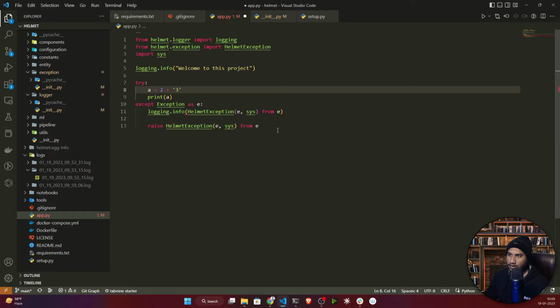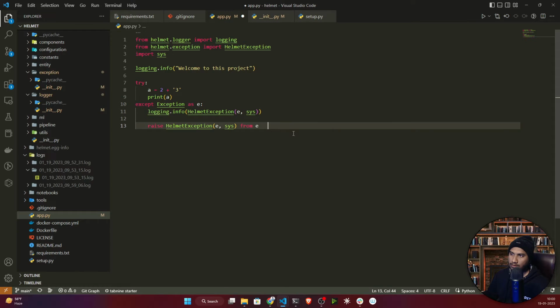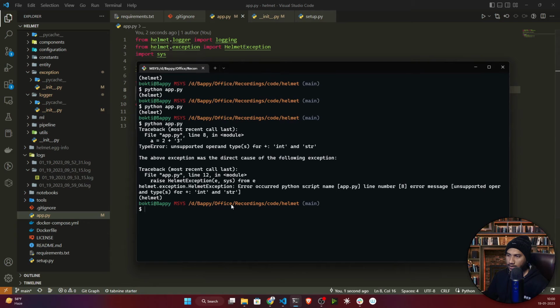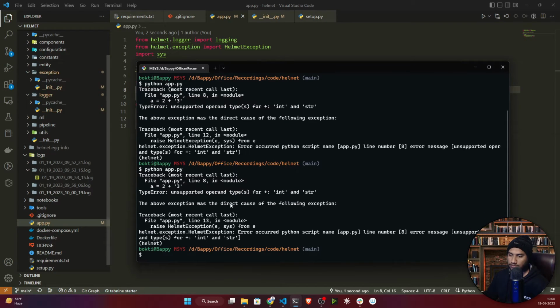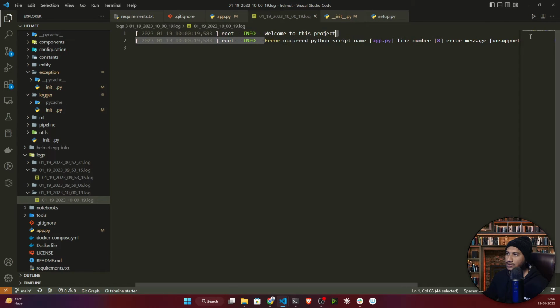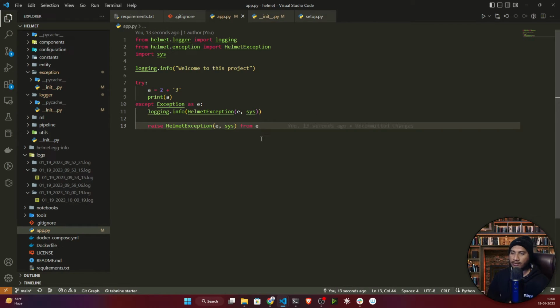Now everything is fine. Let's save and execute it again. Now it has created the log. If I open my log, see guys, it is also logging this error. So you can very easily use logging and exception modules to debug your code.